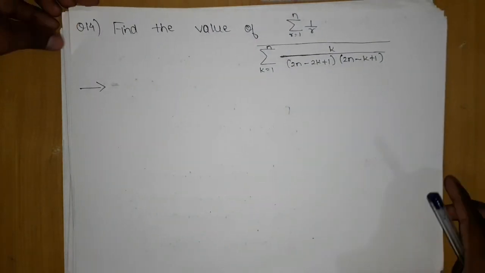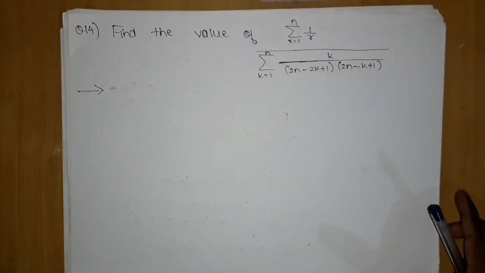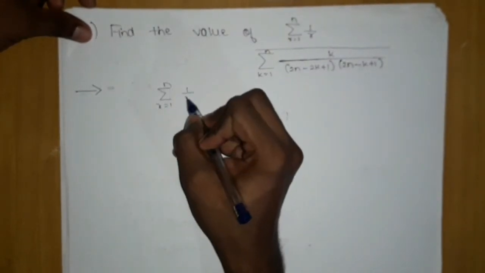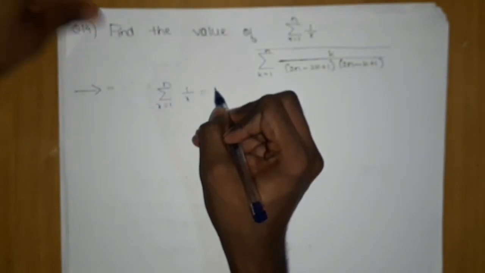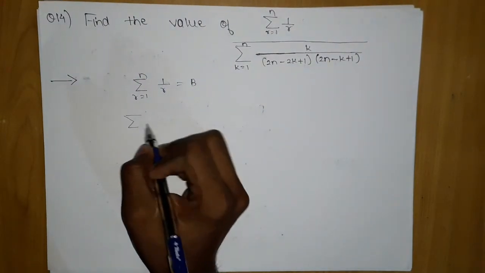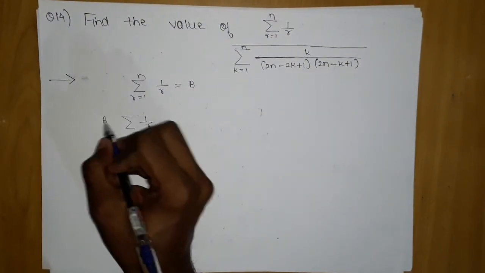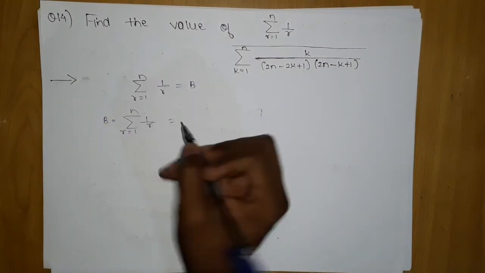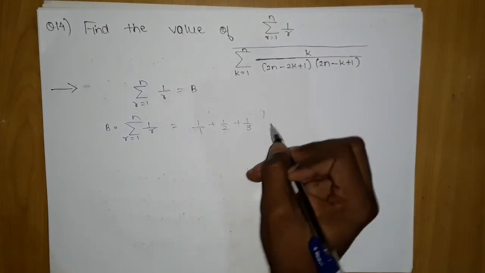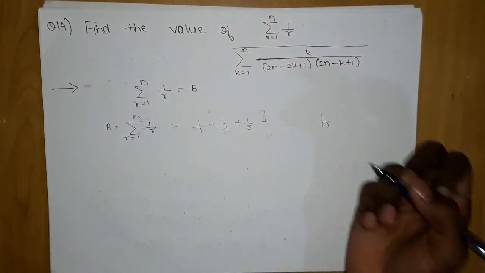Okay, so the next problem is this one. Find the value of summation r equals 1 to n of 1 upon r, and summation k equals 1 to n. If I take summation r equals 1 to n of 1 upon r as b, and we open this, what are we getting? 1 upon 1, 1 upon 2, 1 upon 3, and so on till 1 upon n.